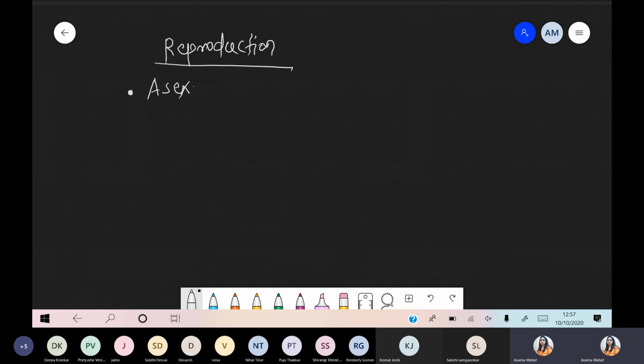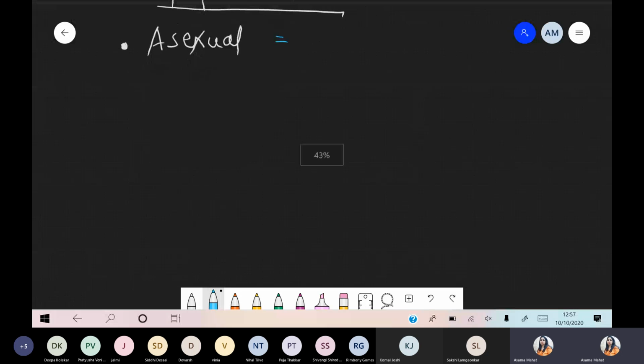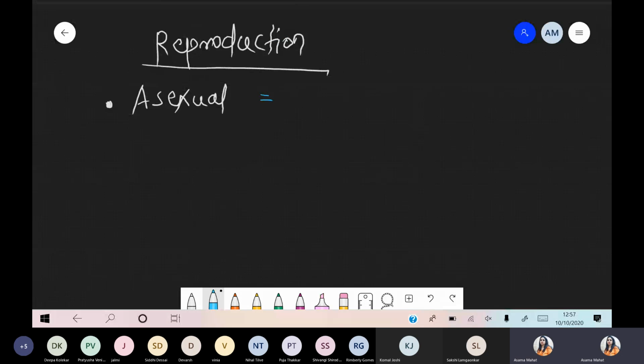These mostly divide by the asexual mode of reproduction, where a single parent is involved, with no gamete fusion. Under the asexual mode, a very common method is binary fission.